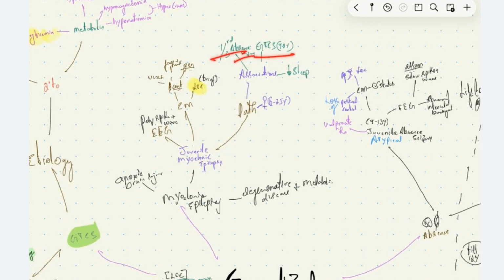The clinical manifestations are brief loss of consciousness associated with contraction of muscles, like upper limb muscles more than lower limb muscles, face and trunk muscles, or generalized contraction of muscles. On EEG, we see a polyspike and wave pattern. This is about myoclonic epilepsy.